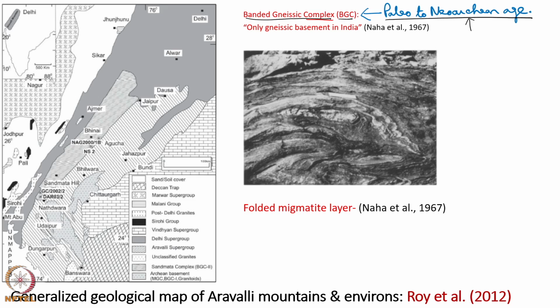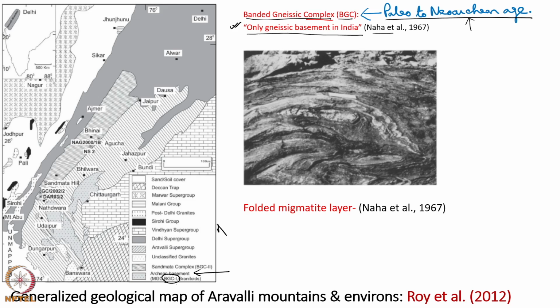This banded gneissic complex has been described by Naha and others as the only gneissic basement in India. Here is the Archean basement, and within that a part of it is BGC 1, banded gneissic complex 1. For this reason, it has been called the only gneissic basement in India.